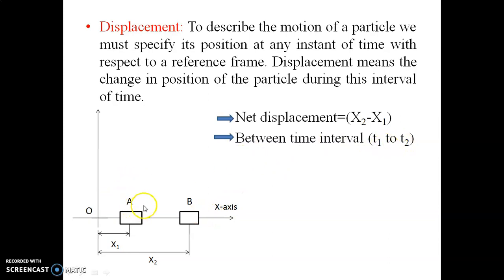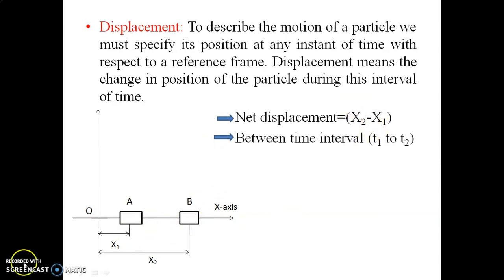If I wanted to know the net displacement during the time interval t1 to t2, that displacement will be x2 minus x1. The distance between A and B is the net displacement that occurred during the time interval t1 to t2. In this way we determine the displacement.